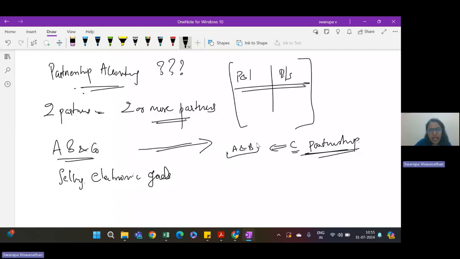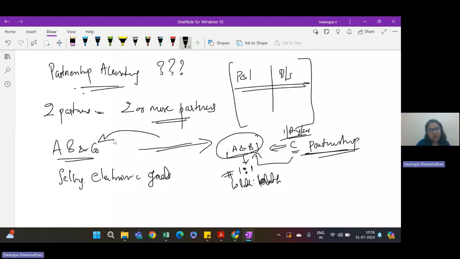Now, A and B have been continuing the business at a profit sharing ratio of 1:1. They have decided that they will be equal partners. So both of them have invested 10 lakh each into the business and they are sharing profits or losses also in the ratio 1:1. So now from 1st August 2024, they want to introduce C also as a partner of this A, B and Co partnership firm. This is where the importance of partnership accounting arises.